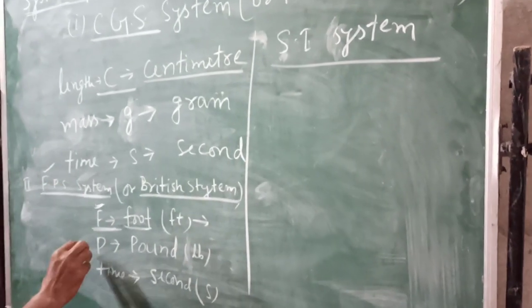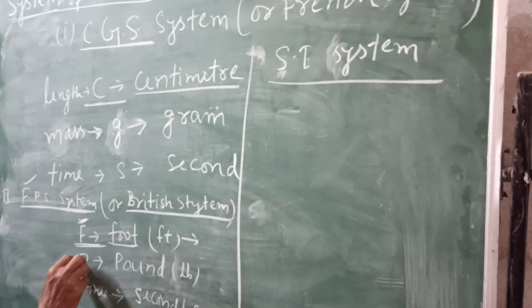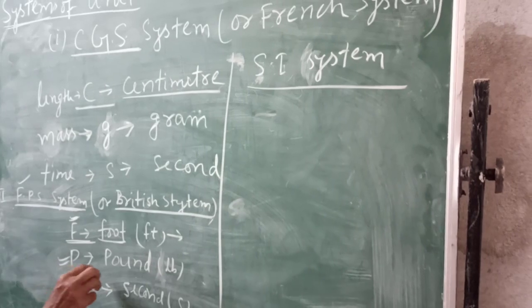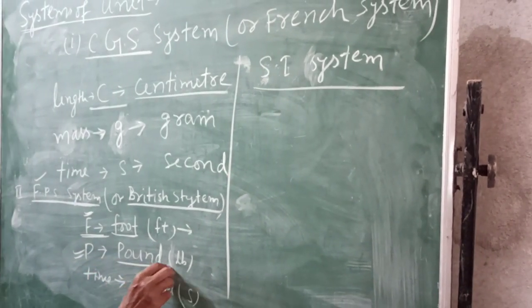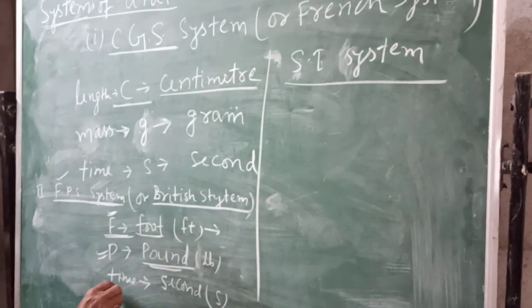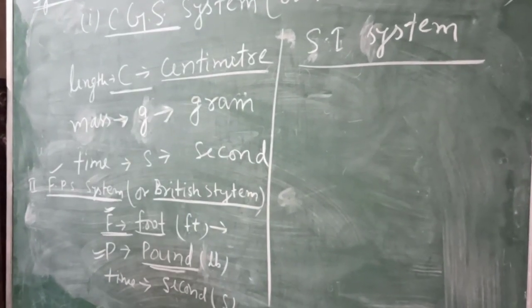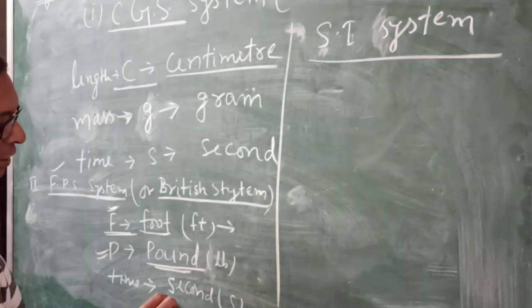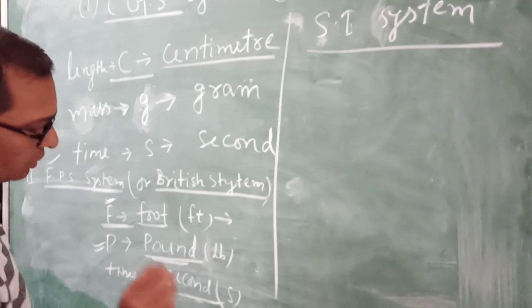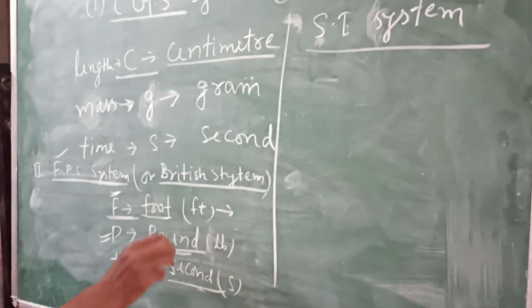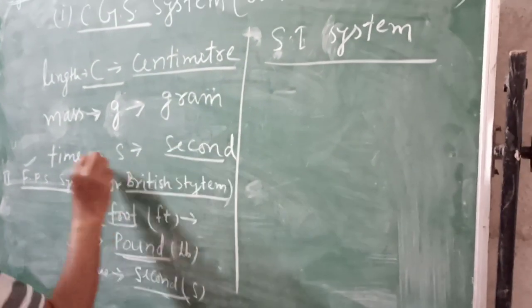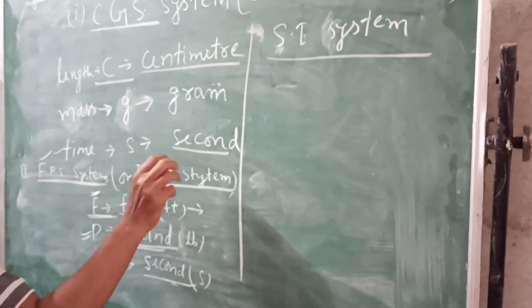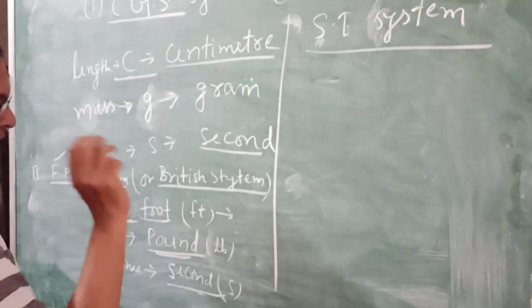Second, mass is measured in pound. And third, time is measured in second. In both systems, time is measured in second.